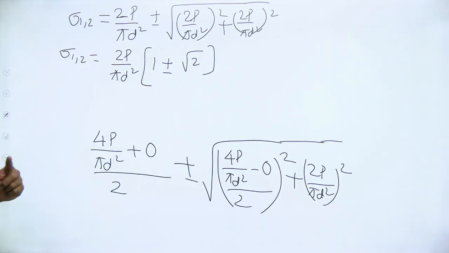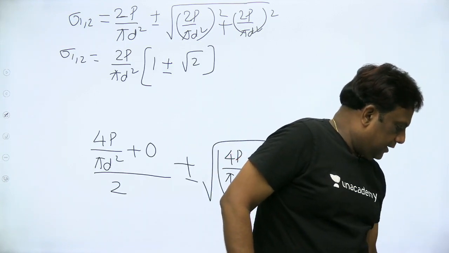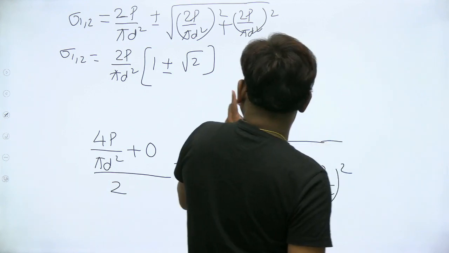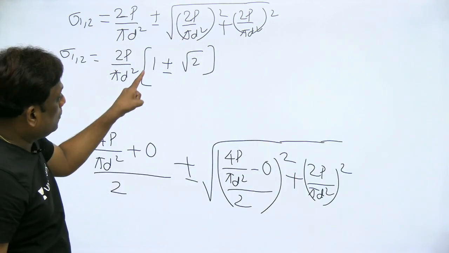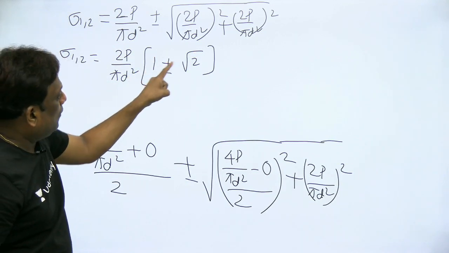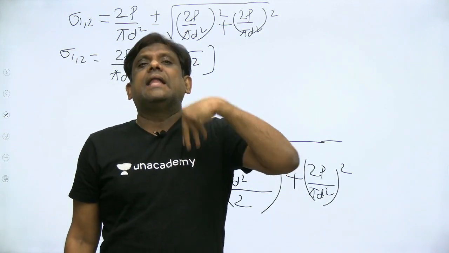Okay, now the maximum principal stress is 2p by pi d square into 1 plus or minus root 2. Please observe which value is more. Root 2 is more than 1. So 1.414 means both principal stresses are unlike.